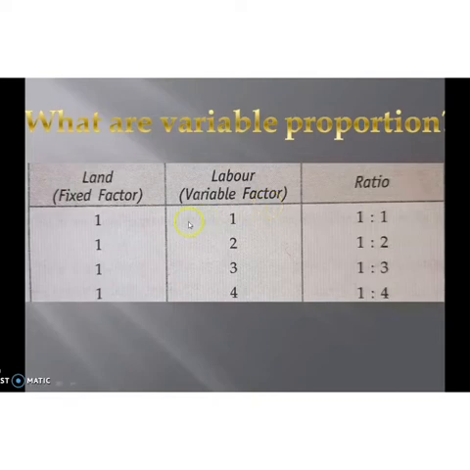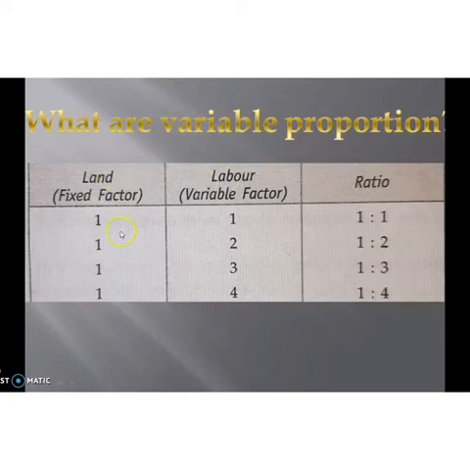Land remains constant and labor is changing. There is no change in the quantity of the fixed factor.